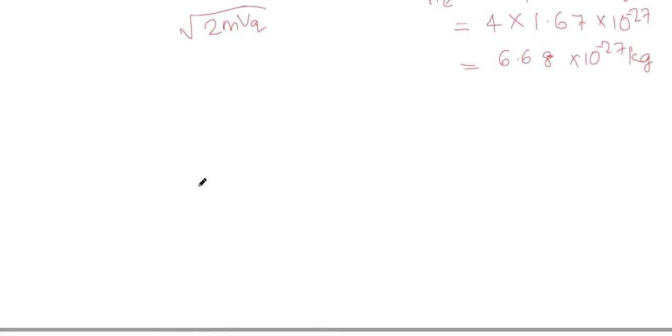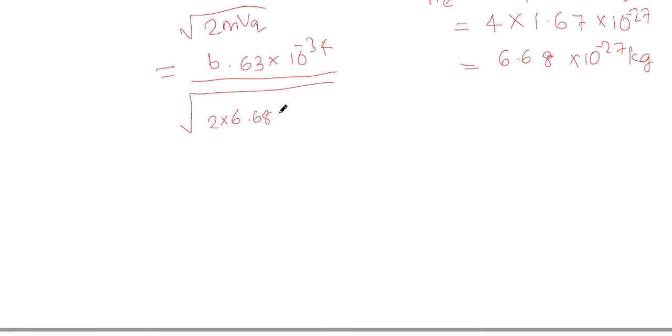Now lambda is equal to h, which is 6.63 into 10 raised to minus 34, divided by root of 2 into 6.68 into 10 raised to minus 27 into 300 into 1.6 into 10 raised to minus 19.